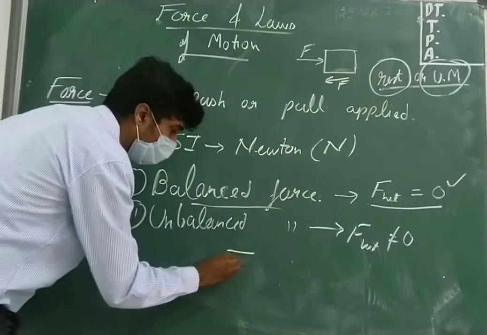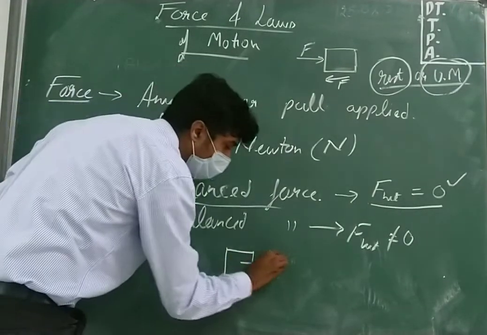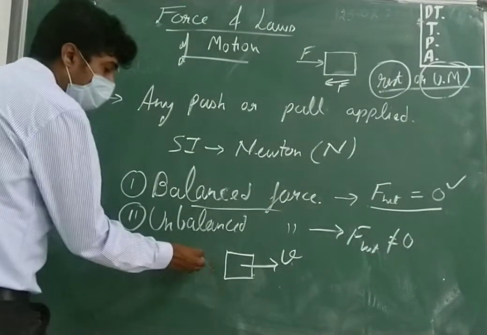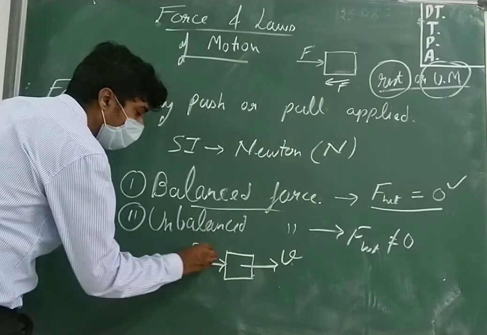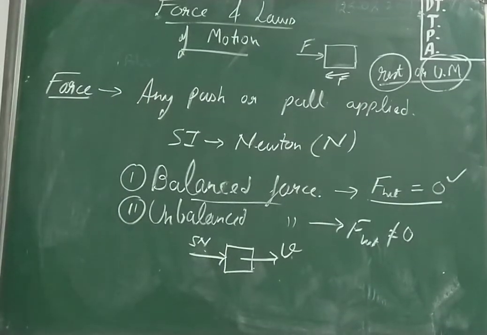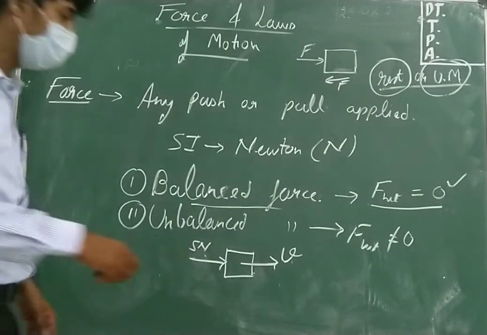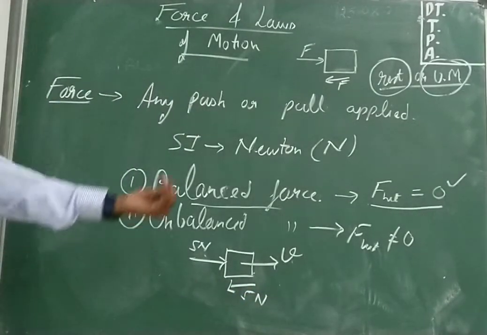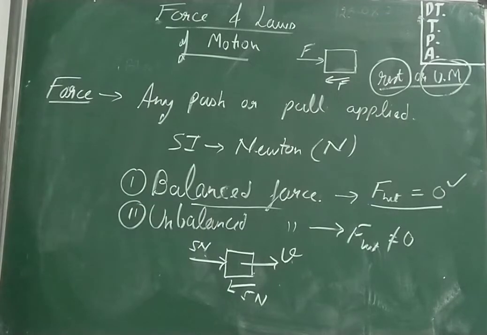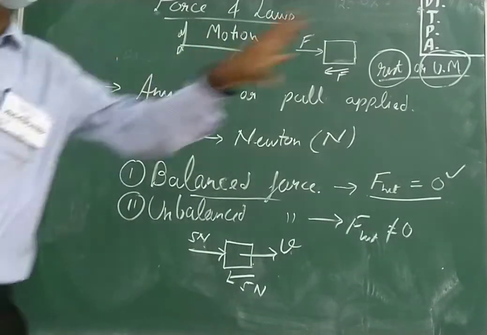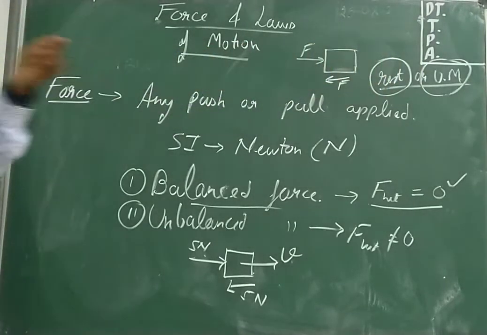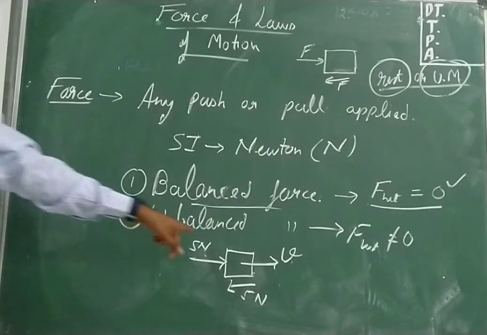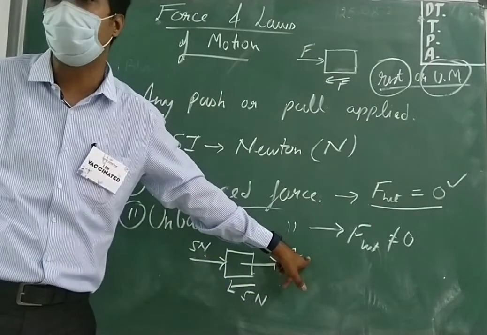There is a body which is moving with velocity v, and I am applying a force of 5 Newton in this direction. At the same time, what is happening? The frictional force of 5 Newton is applied in the opposite direction by the ground, by the floor. I am applying 5 Newton force in the forward direction and 5 Newton force is applied in the backward direction by the friction. The net force on the body is 0. The body will continue to move with the velocity v. It is not going to stop.